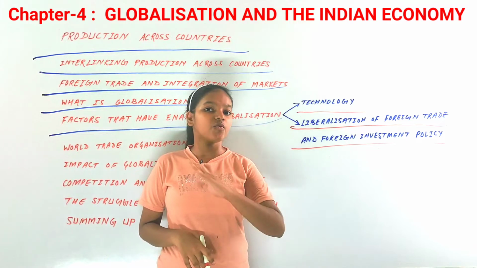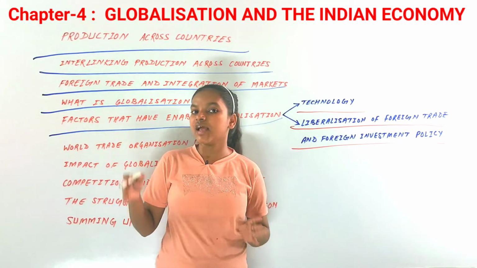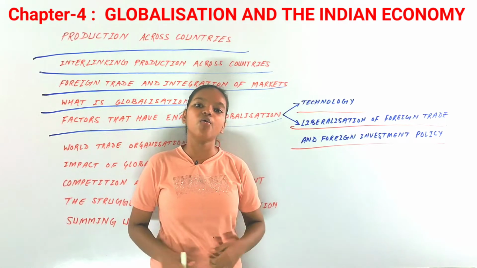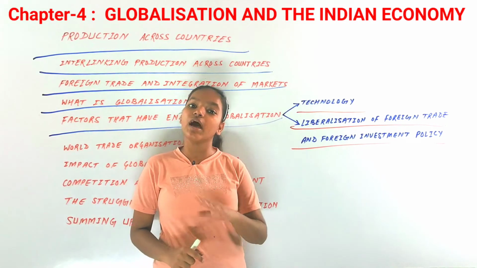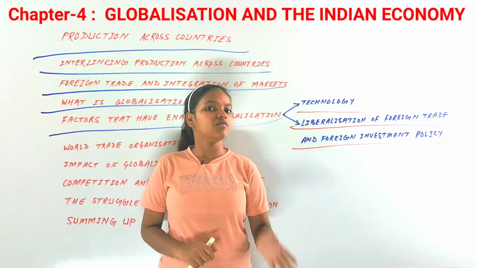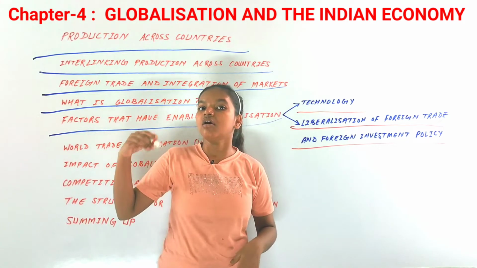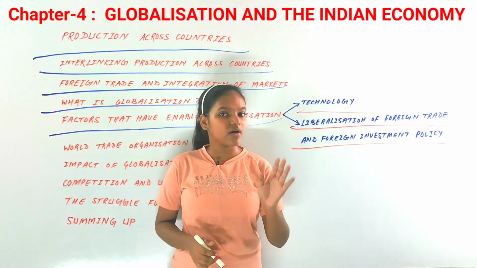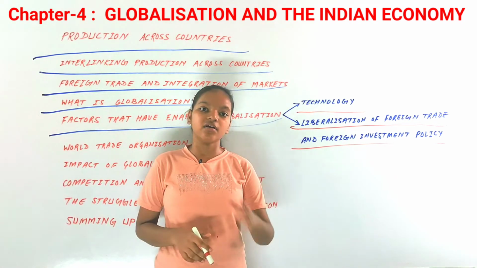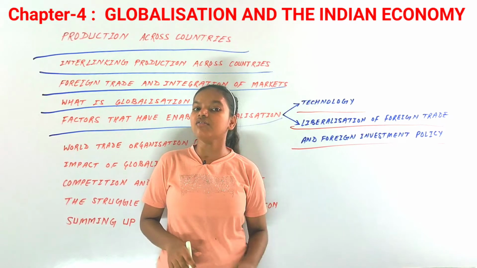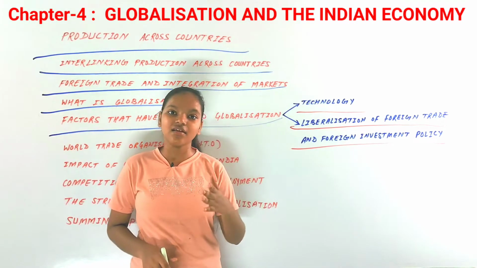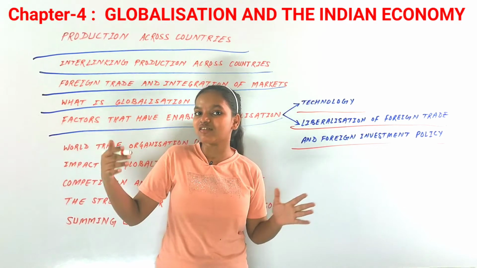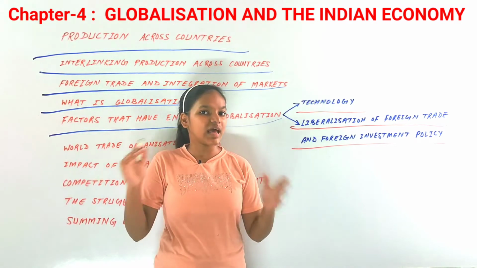And it was only after 1990 and 1991 that the government removed all the barriers on the foreign trade and foreign investment, because by then all those Indian producers were in a good condition, so now they could face competition with international, or foreign, trade and foreign investment as well. And that is why all the barriers were removed. And this kind of decision made by the government of India was supported by big international agencies as well, big international organizations.